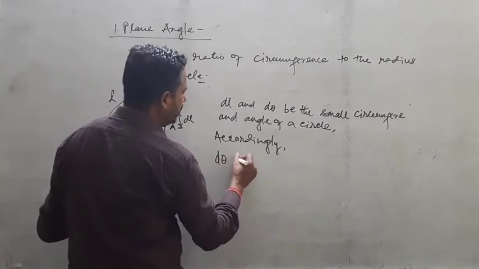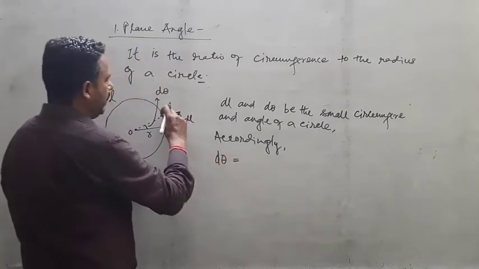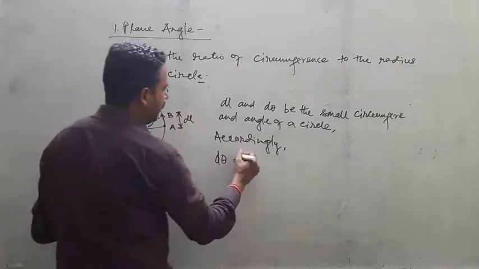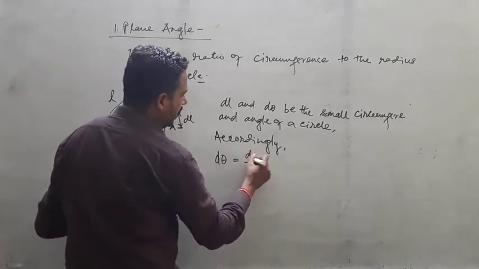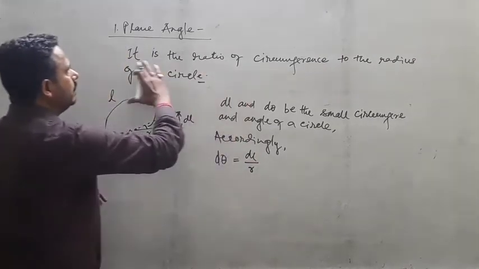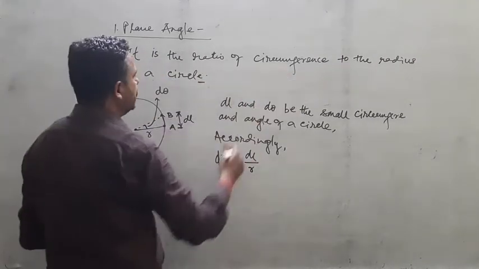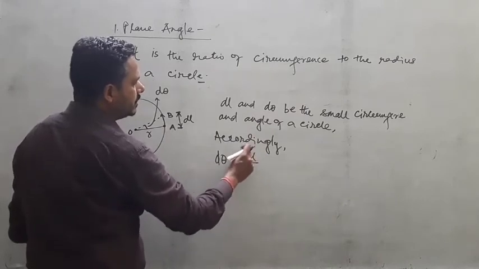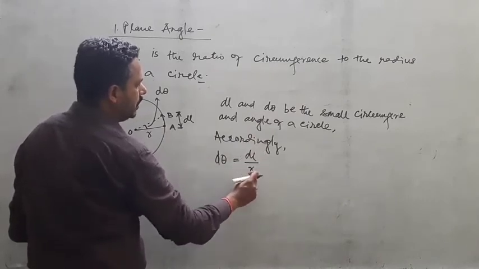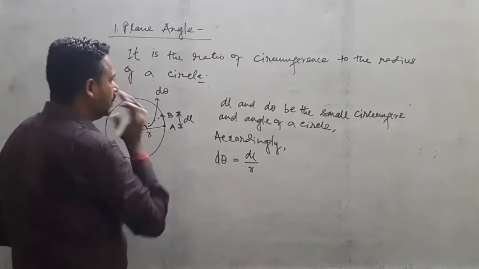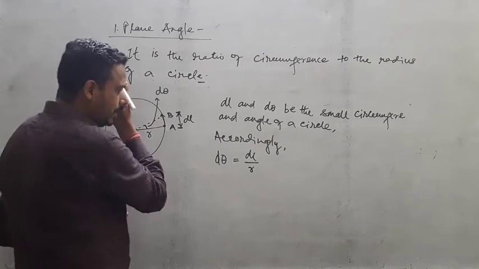So how much is L? For this small angle there is a small circumference, that is dl, divided by its radius. According to this definition, the ratio of circumference to its radius. So see here, there is a ratio of the small circumference to the radius for the small plane angle.